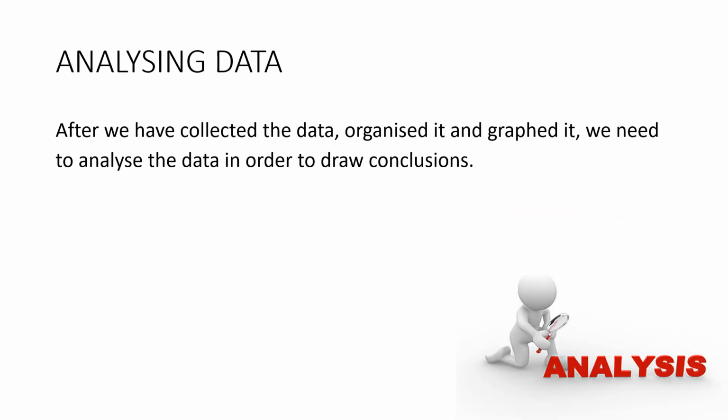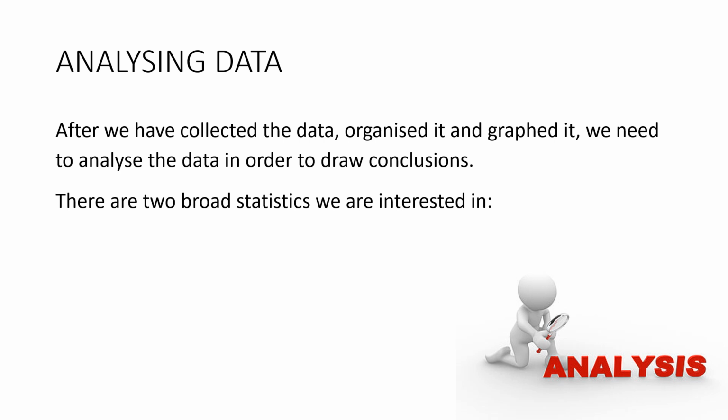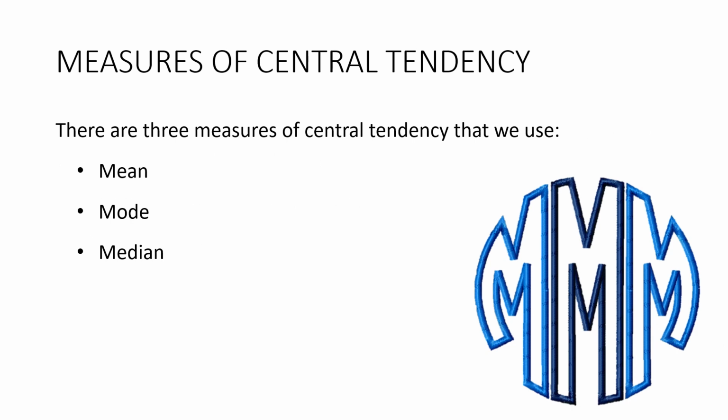So after we've collected the data, organized it, and graphed it, we need to analyze the data in order to draw conclusions. And there are two broad statistics that we're interested in: the center of the data and the spread of the data. So let's talk about measures of central tendency. There are three measures that we use: the mean, the mode, and the median.